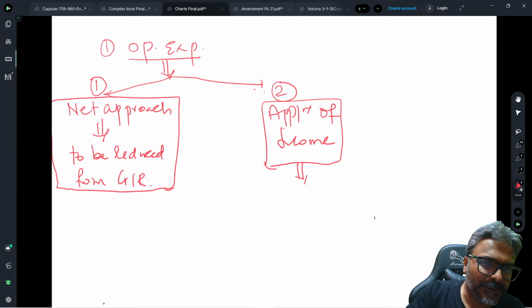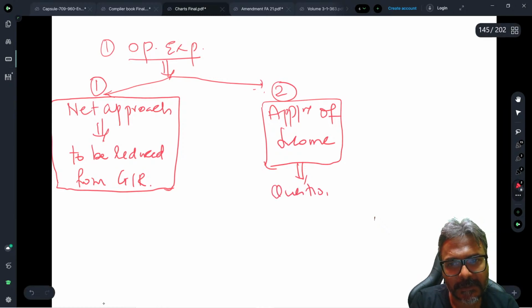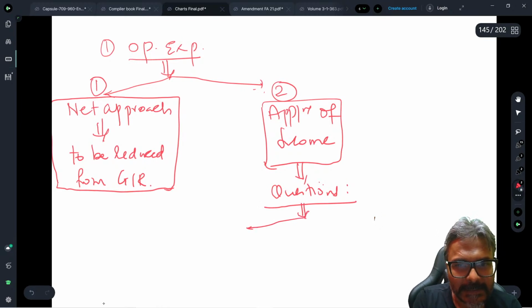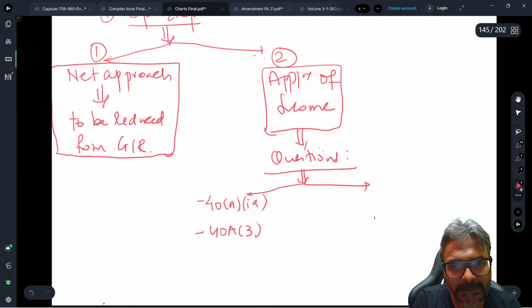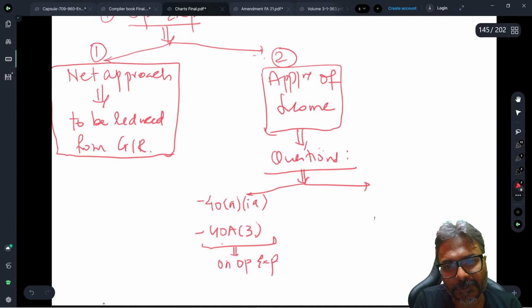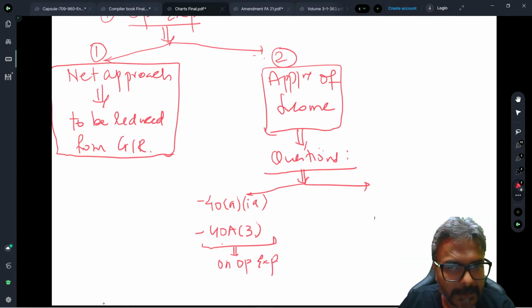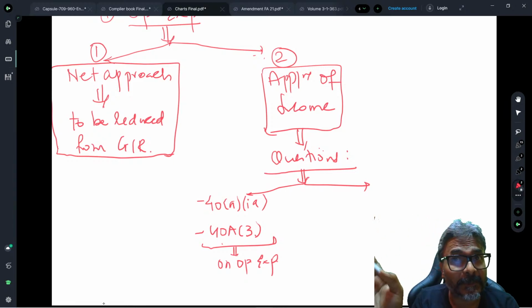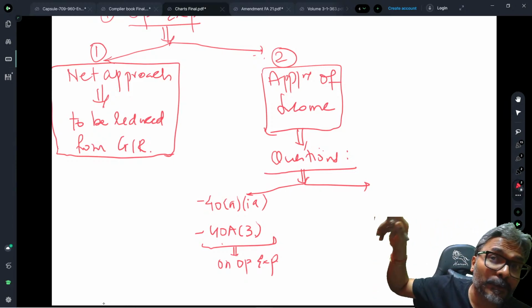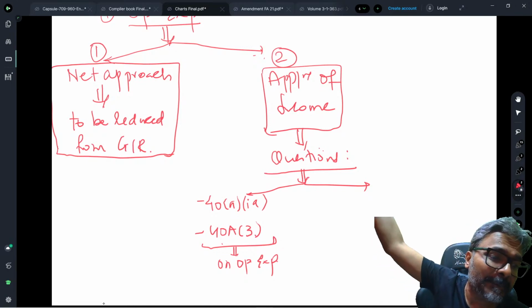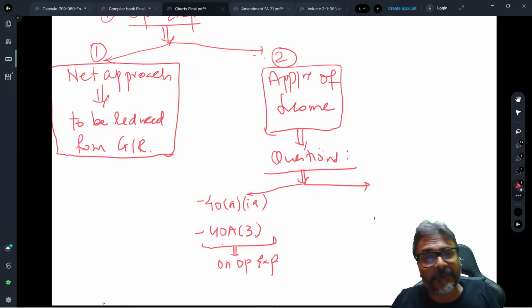So the question, students, which speaks about two things. One is that there is a disallowance under 40A or 40A3 on the operational expenditure. In those questions, students, take this as the application. On those questions, take this operational expenditure, whatever you have incurred, minus the disallowance portion, then the net amount would be considered as the application of income. This is the presentation.